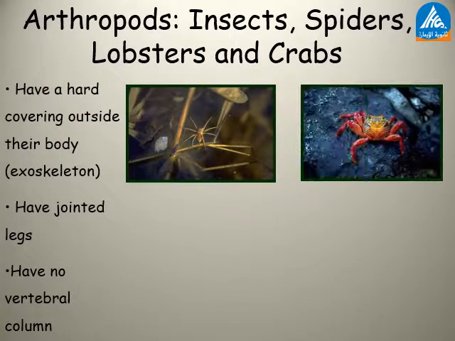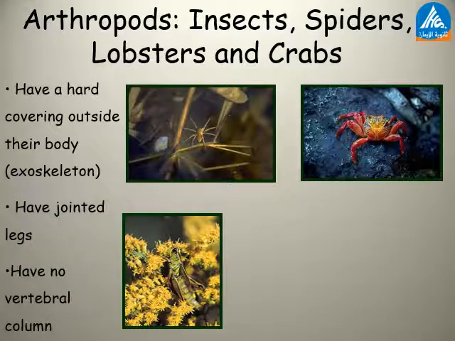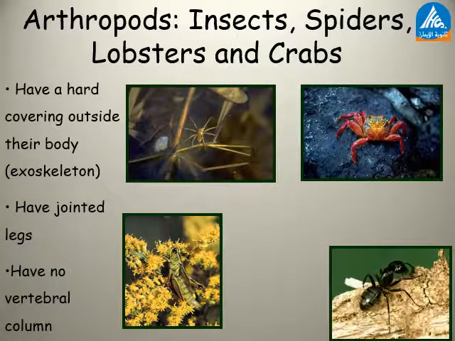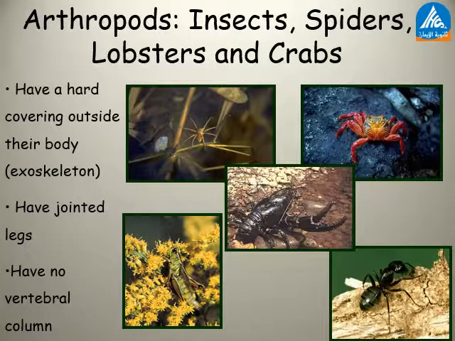Look at these pictures. As you notice here, these are arthropods. The first picture is spiders, the second is a crab, the third and fourth are insects, and the last picture is lobsters. They have a hard covering outside their body called an exoskeleton. They have jointed legs. And for sure they are invertebrates because they have no vertebral column.